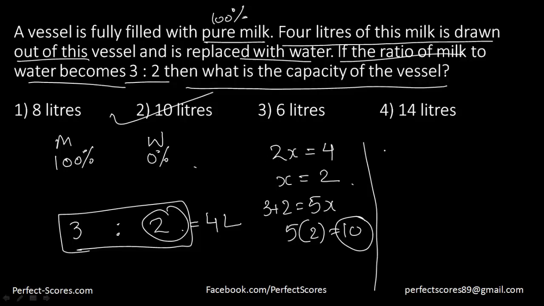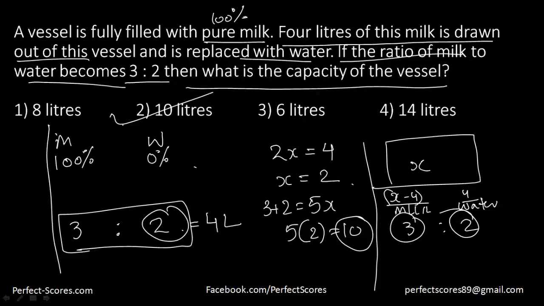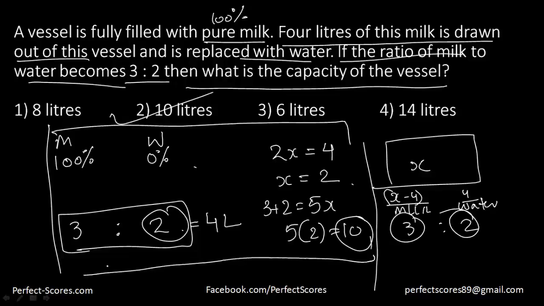Pretty simple question. If I explain it to you in a logical sense, there was this vessel with pure milk, let's suppose of x liters, and 4 liters are drawn out. That means there is x minus 4 milk and 4 liters of water. And now this is in 3:2. So you can even do it this way. You can say this divided by this is 3 divided by 2, and you can get the value of x again, right? But you can even apply alligation here like this. It makes more sense. I suppose you're understanding what I'm trying to say here, guys.